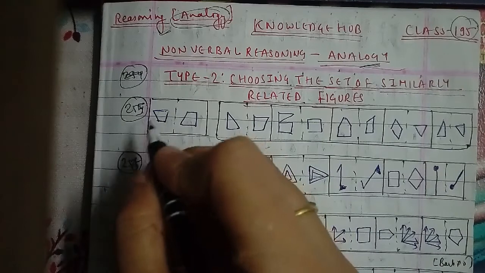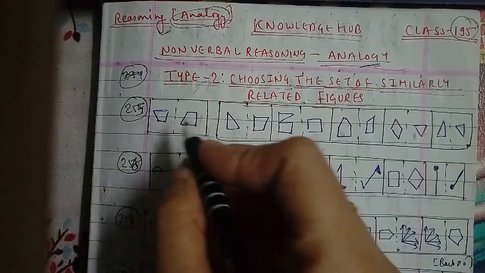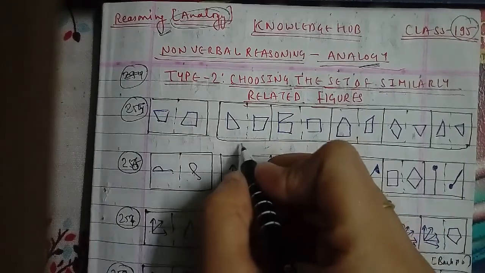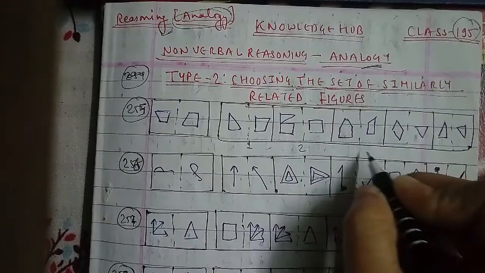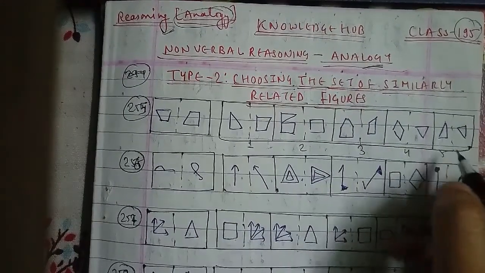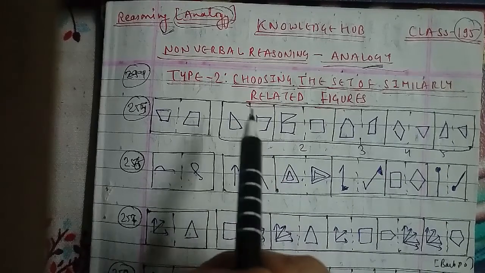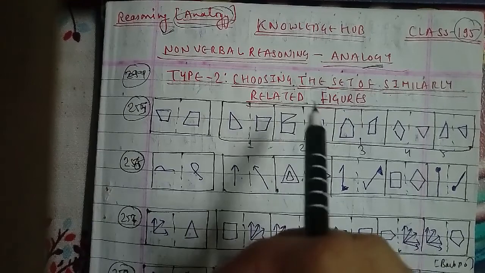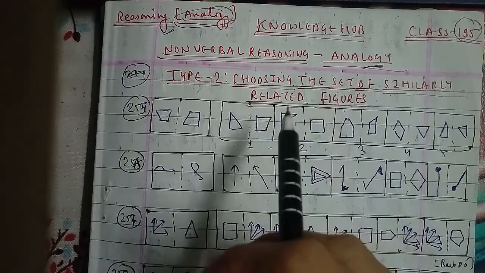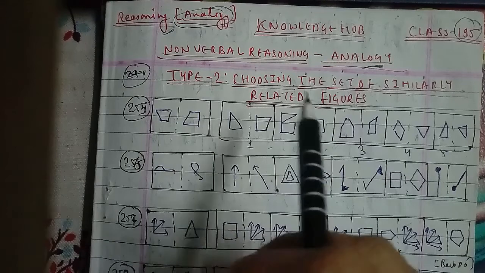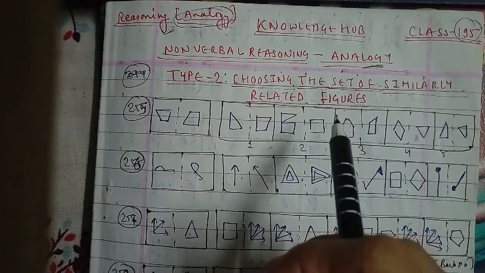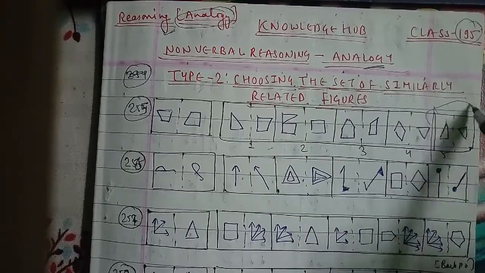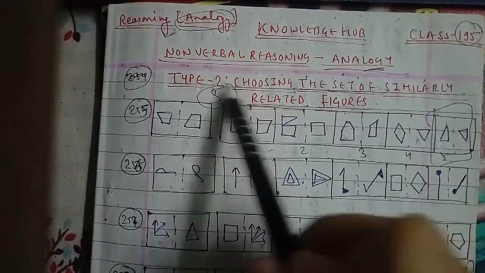So where we go ahead, as you can see, this is the figure which has been shown as the set pair, and after that it will be figures 1, 2, 3, 4 and 5 respectively. As is clear, from the left hand side figure, the right hand side half of the first figure is lost, and the remaining half is inverted to form the second figure. A similar relationship is indicated in figure 5. So hence we can say that the fifth figure will be the right answer for this question as well.